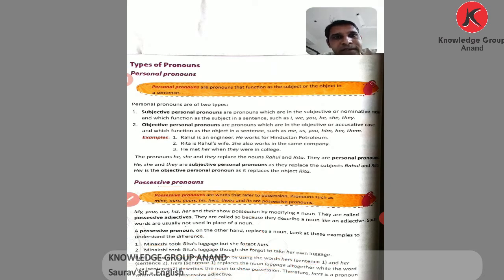So let's see the chart of the possessive adjective and possessive pronoun. See, here are given first person singular and plural, second person singular and plural, third person singular for male, female and neuter, and third person plural. So possessive adjective and possessive pronoun are given here.